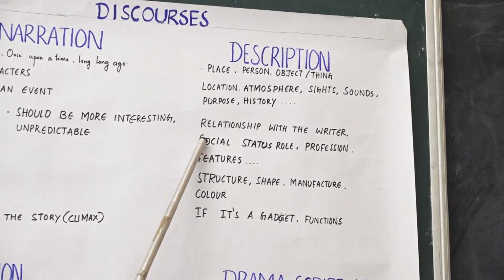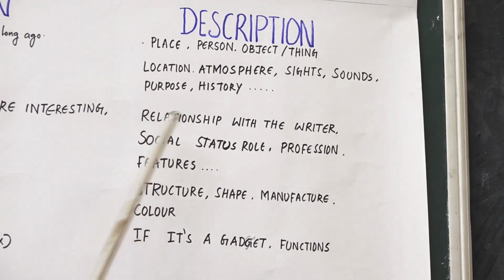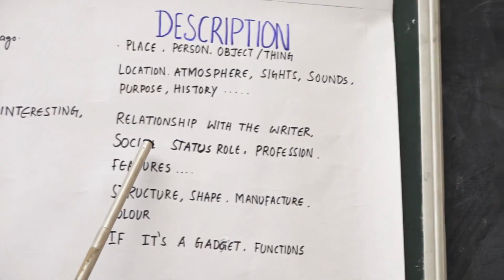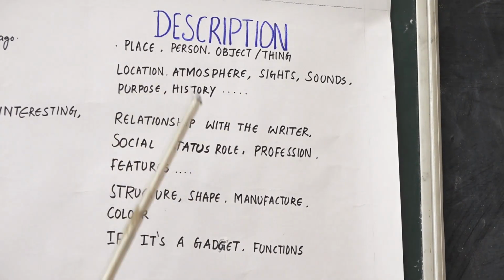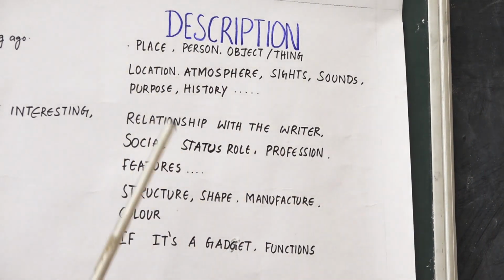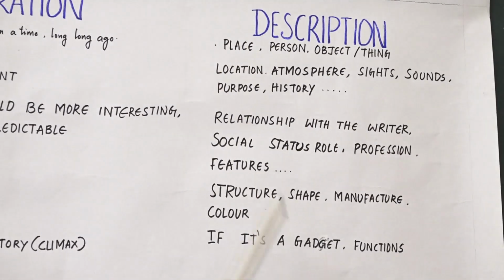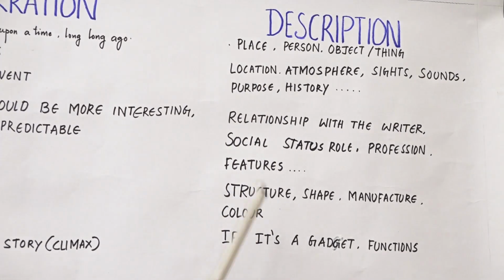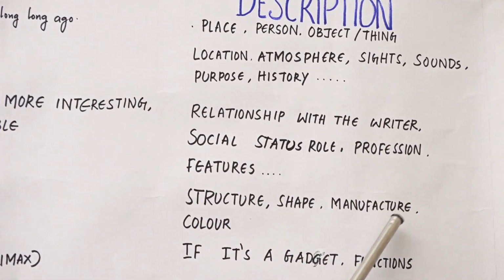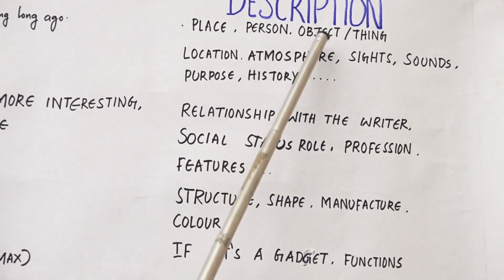Next, coming to the descriptive part, relationship with the writer. When you are describing a person, what is the relation between the writer and the person, the social status of the person, what is the profession, and also what are the features of the person. An object should be described with the type of the structure, what is the shape, what are the manufacturing details, and what is the color, and so on.